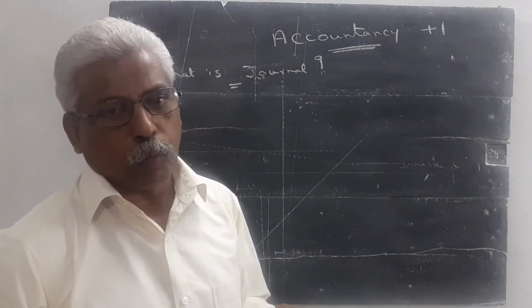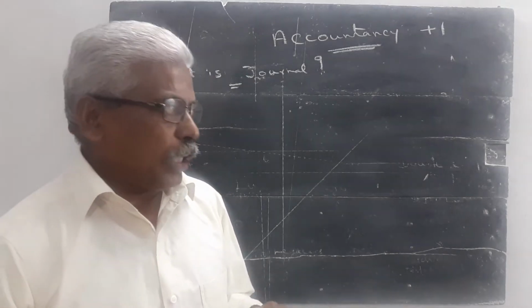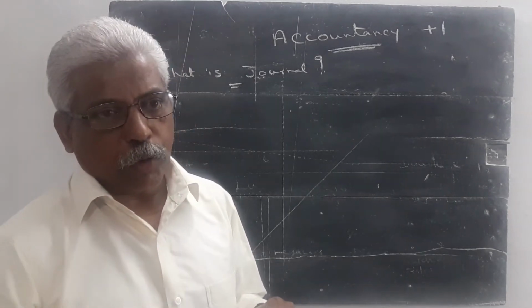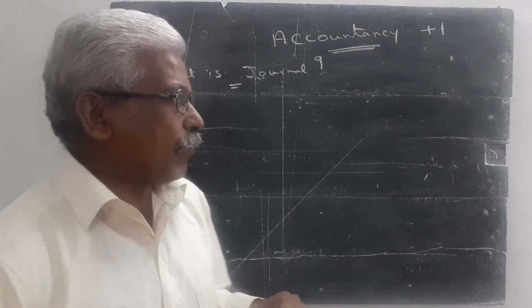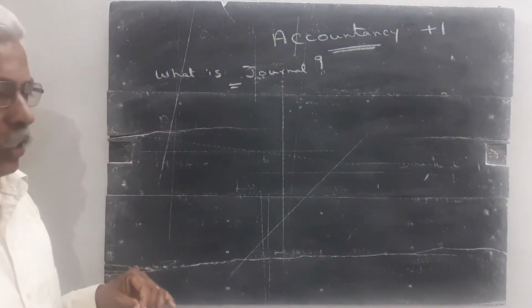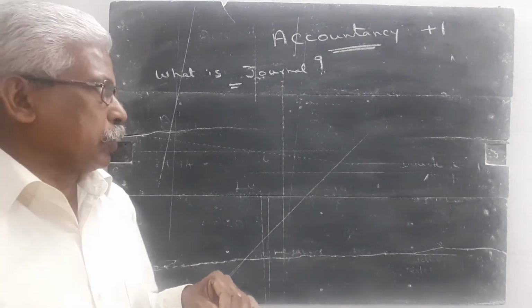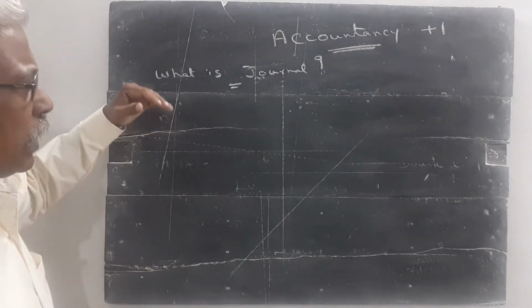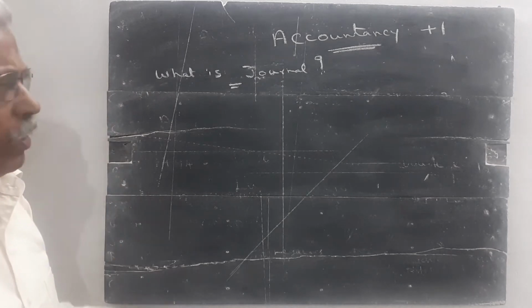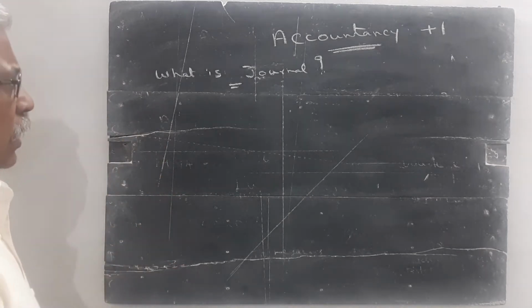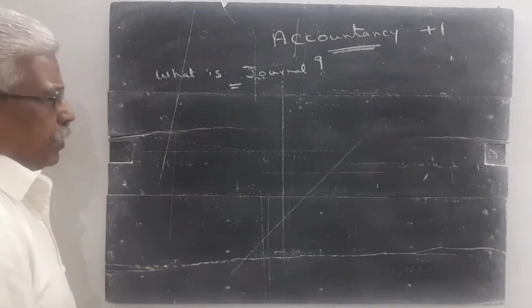Try to buy one account notebook and write all the information one by one. Everything is given in the Tamil Nadu Textbook Society's Plus One Accountancy book, with simple explanations, so you follow it. Please listen to the class. What is journal?